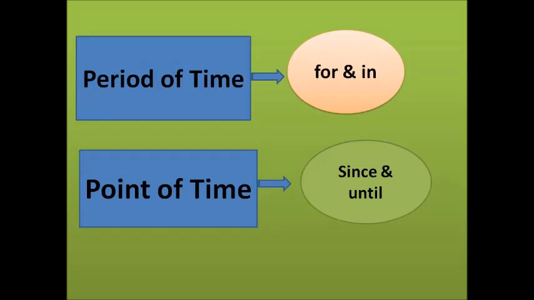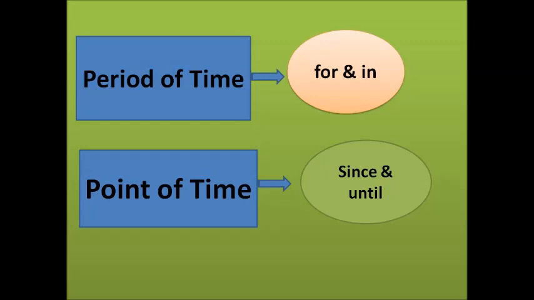So many students use for and since incorrectly with the structures of period of time and point of time. Some of you may say, "I have been learning English since 2 years." That's incorrect. 2 years is, as I told you, a period of time, so there we have to use for. But next, I told you about point of time also. 9 AM is a point of time, morning is a point of time. So you can say, "It's been raining dot morning."